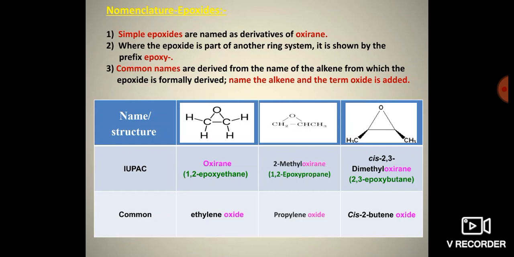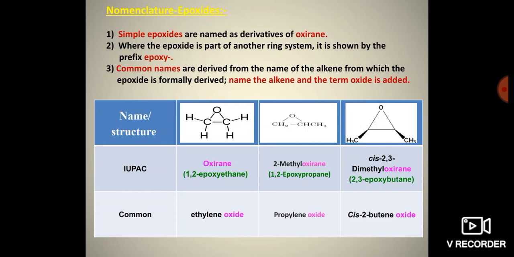Second, where the epoxide is part of another ring system, it is shown by the prefix epoxy. These are used in IUPAC nomenclature. Third, common names are derived from the name of the alkene from which the epoxide is formally derived. First we use the name of the alkene, and then the term oxide is added.